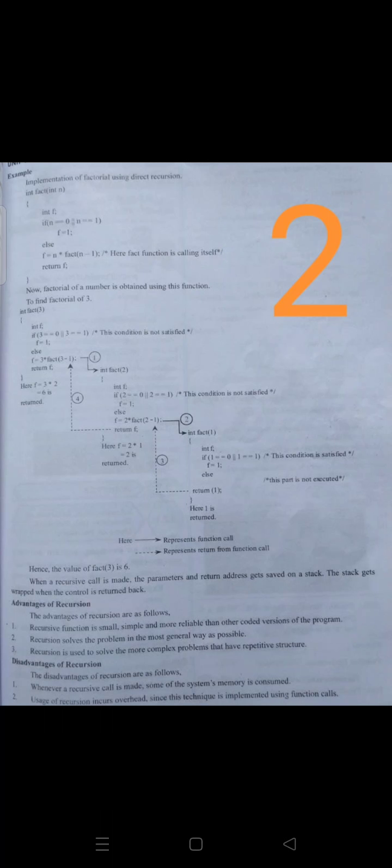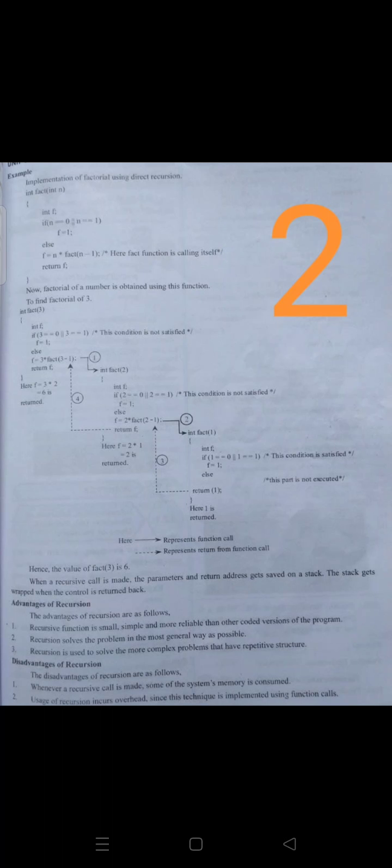Return f, we have given, and the value is 1. You can observe reversely: in circled 3, 1 is written; in circled 4, reversely, 2 is written; finally in main it has 3.